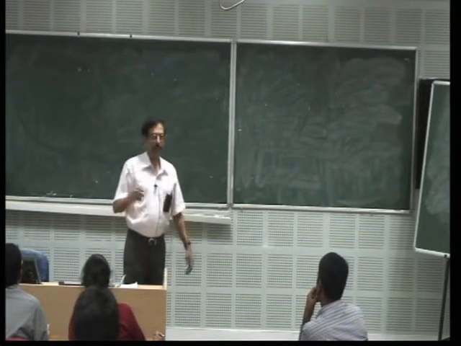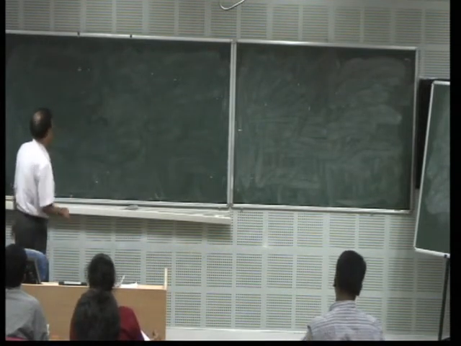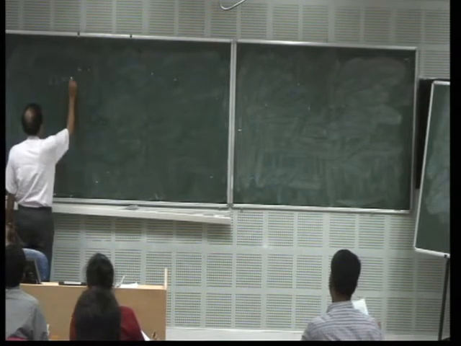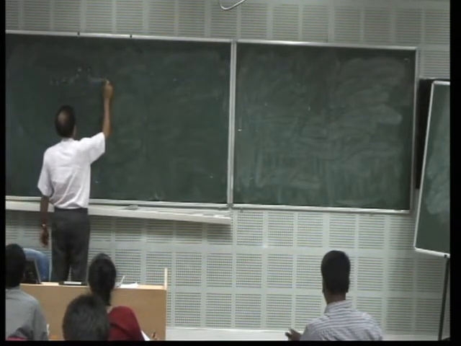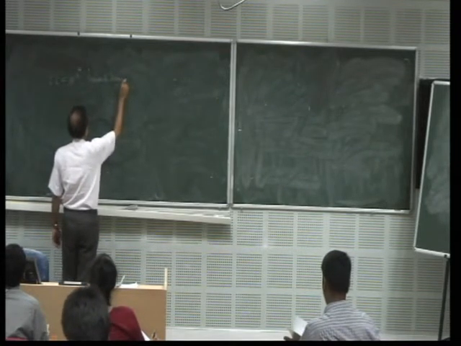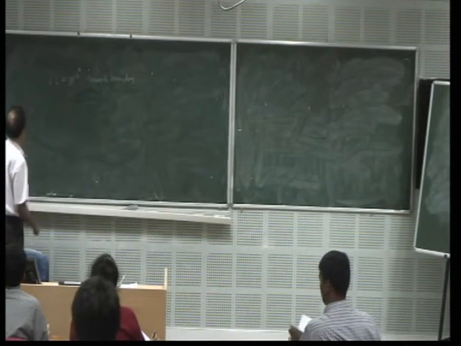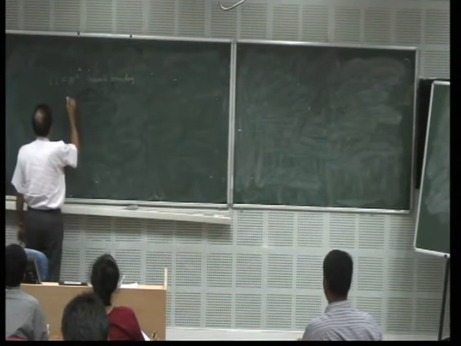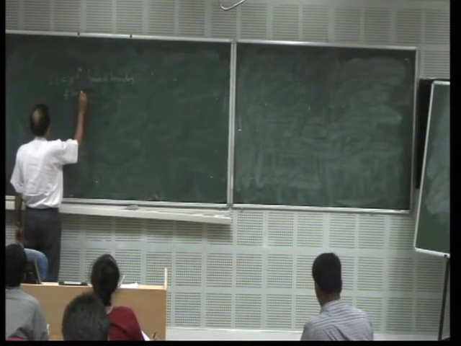So what I'm going to do in this class, as usual, you are taking omega, a bounded open set in Rn with smooth boundary. The basic problem, a very important problem, is that you are given a function f on omega.